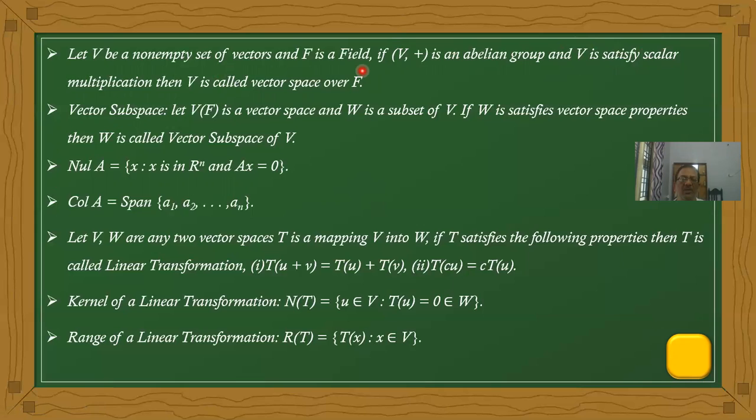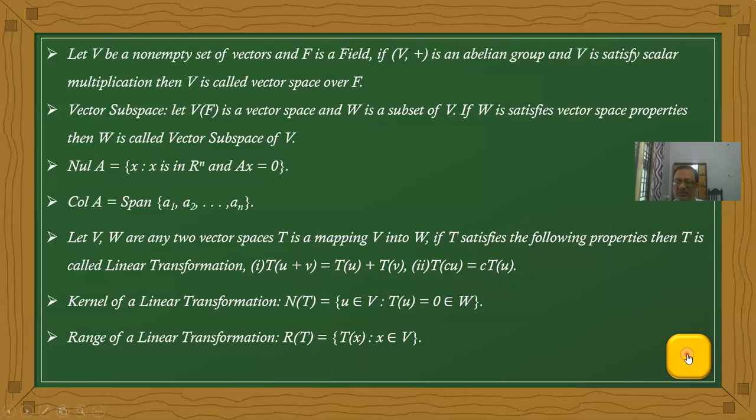Next, what is the meaning of subspace? V is a vector space and W is a subset of V. We are taking a subset from V, that is W. If W satisfies all vector space properties, then only we can say W is a vector subspace of V. These two are the basic definitions.